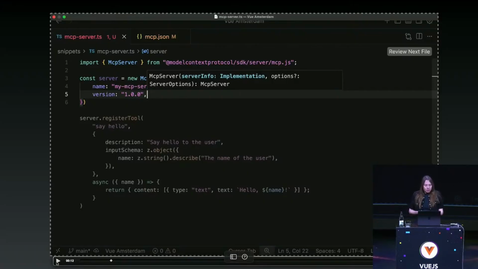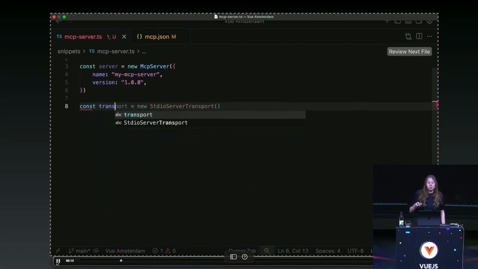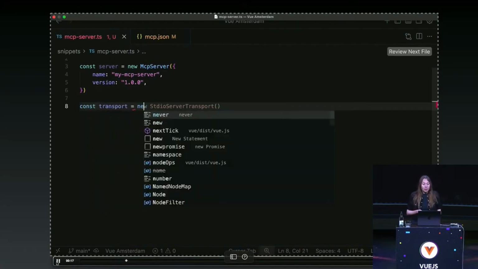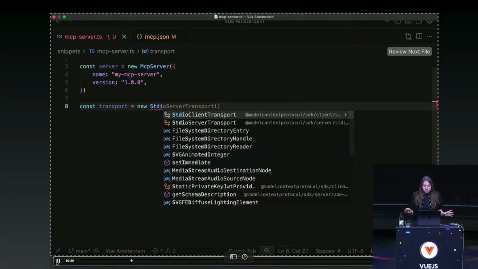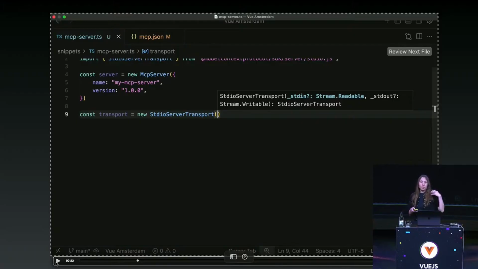So let's do that now. Let's connect it to the rest of the process, and you will see that's also very easy. We will instantiate a new transport. Here, we keep things simple: we will use this server in Cursor, so we are doing everything on the same machine, in the same place.